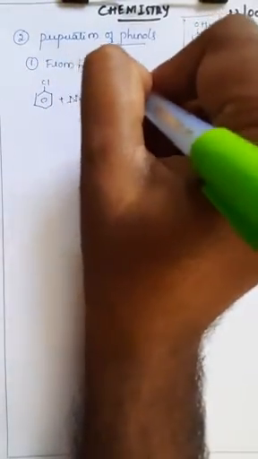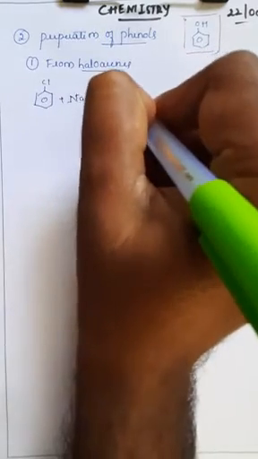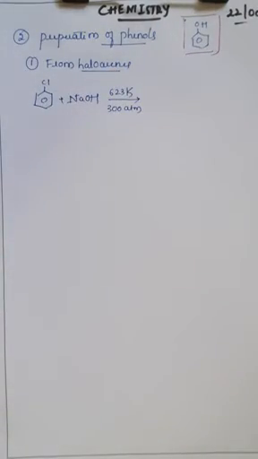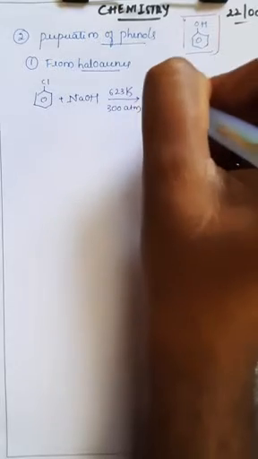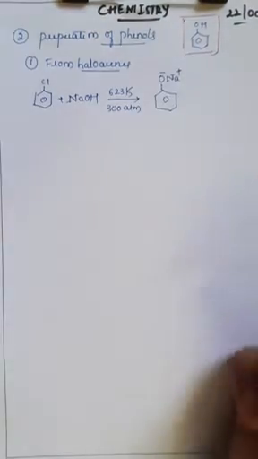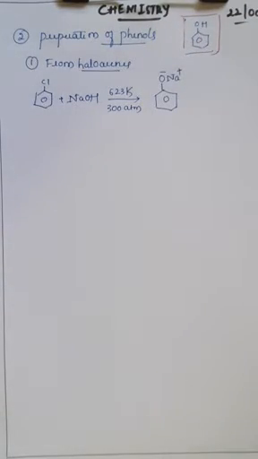In the presence of a temperature of 623 Kelvin and 300 atmospheric pressure, it will convert into sodium phenoxide, that is O-Na+, where the positive charge is on the sodium atom and the negative charge is on the oxygen atom. So on the addition of NaOH, that is a base, to a haloarene like chlorobenzene or bromobenzene, there is a formation of sodium phenoxide.